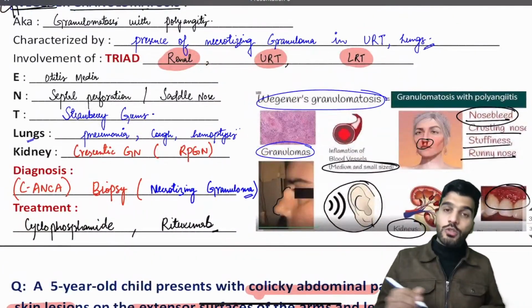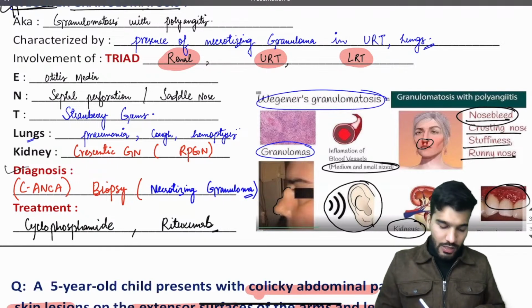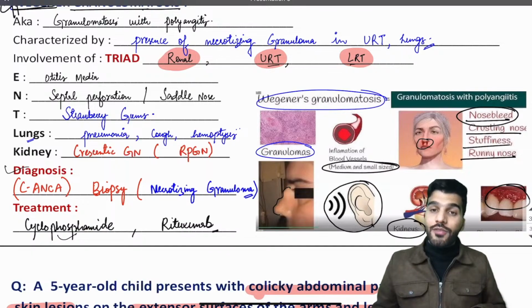In small vessels, remember Wegener's. Remember C and K in Wegener's: strawberry gums, and cyclophosphamide is the treatment. The triad is renal, upper respiratory tract, and lower respiratory tract involvement.